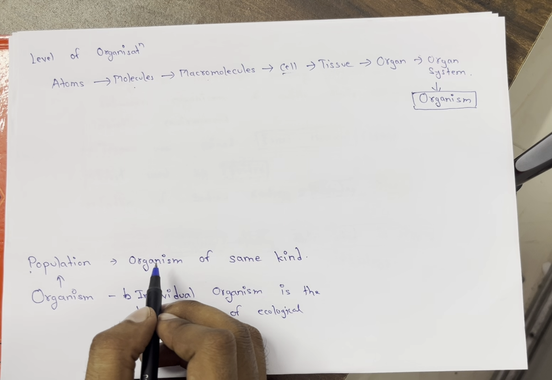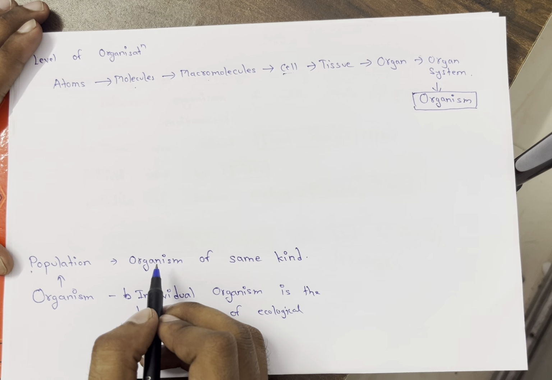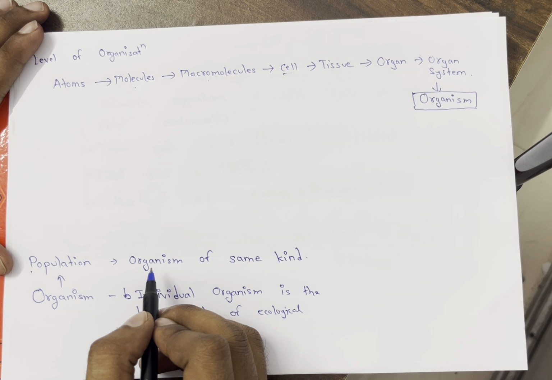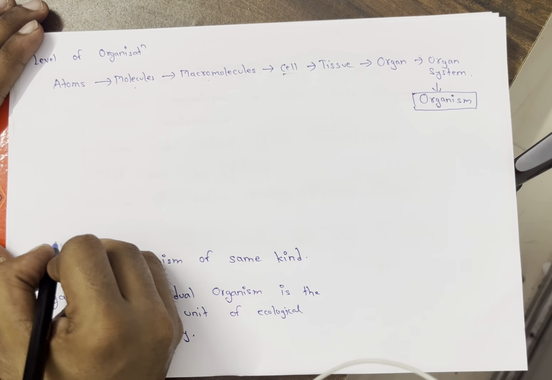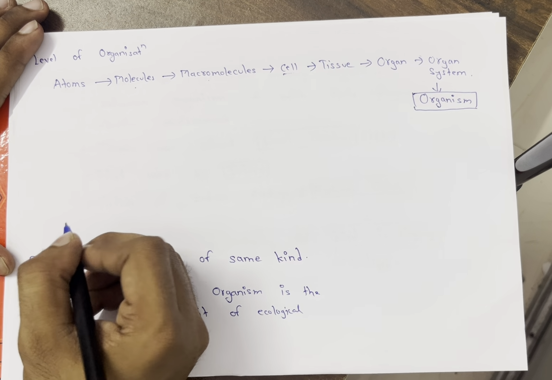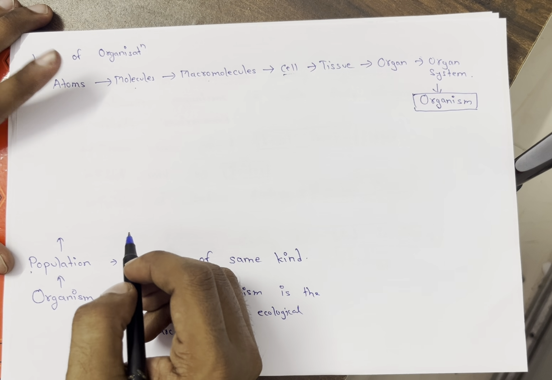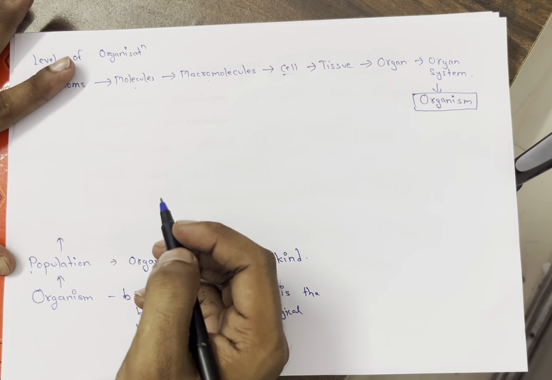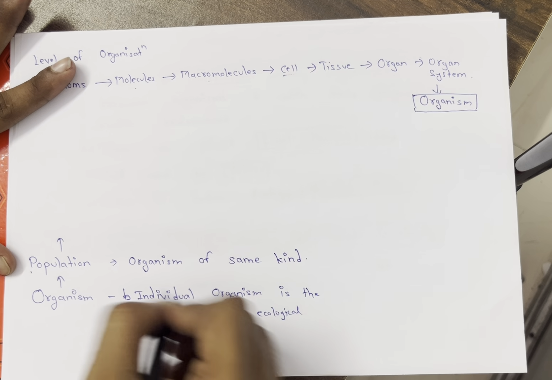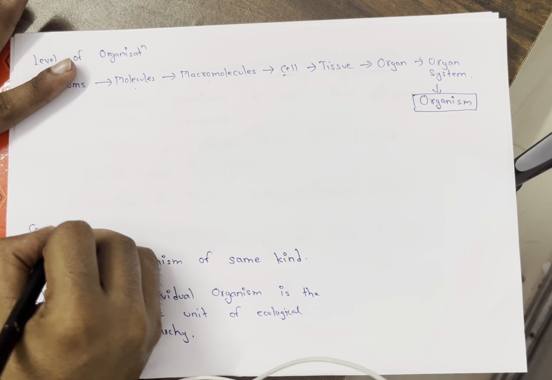Clear? If I'm talking about human population, we are only counting humans. If we are talking about cat population, we are only counting cats. That means organisms of the same species. Now in a habitat, wherever you are living, are only human beings living there? No, many populations are living there. A population of cats is there, a population of dogs is also there. When populations of different species combine, they form a community.